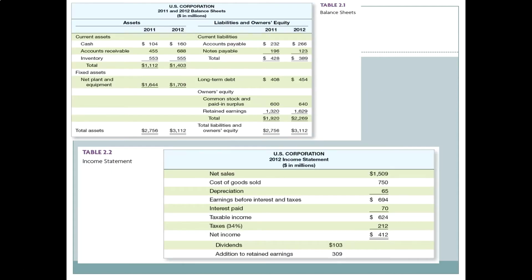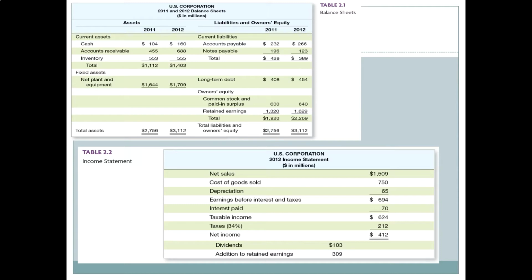If we flip back to the income statement here, we can see EBIT, earnings before interest and taxes, of $694 million, directly above interest paid. So this is our interest expense of $70 million. And the tie ratio says divide EBIT by interest expense. So 694 divided by 70.